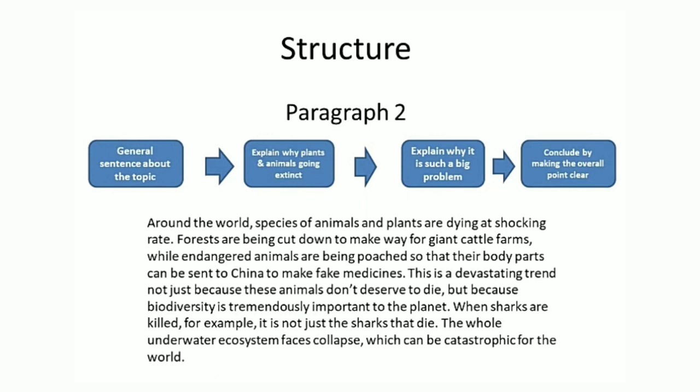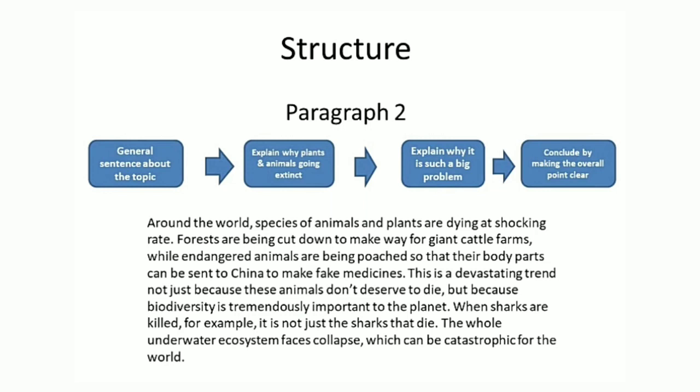This is a devastating trend, not just because these animals don't deserve to die, but because biodiversity is tremendously important to the planet. When sharks are killed, for example, it is not just the sharks that die. The whole underwater ecosystem faces collapse, which can be catastrophic for the world.